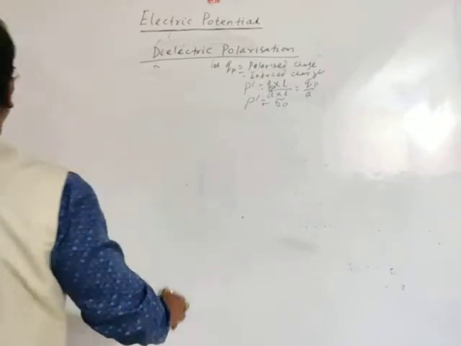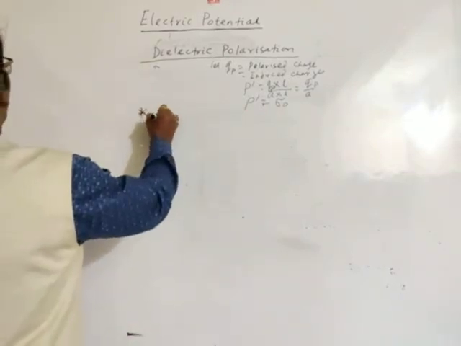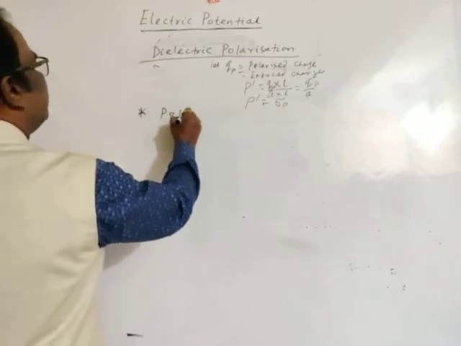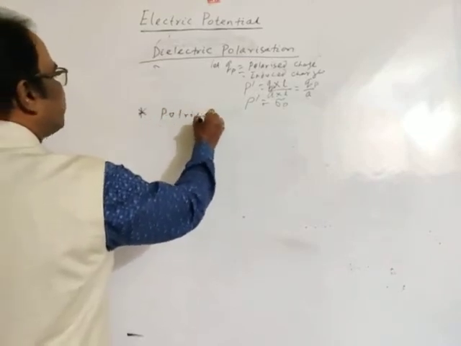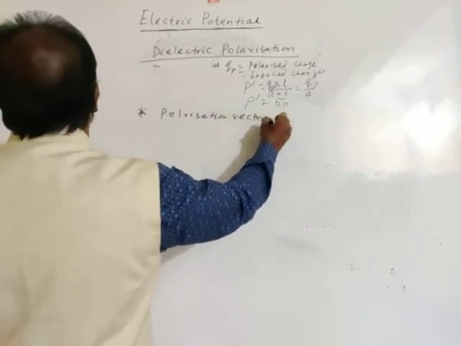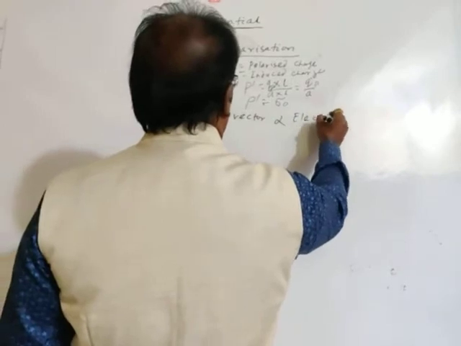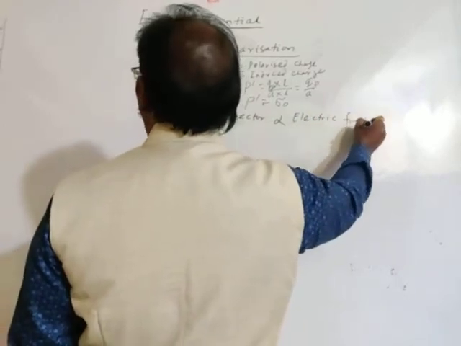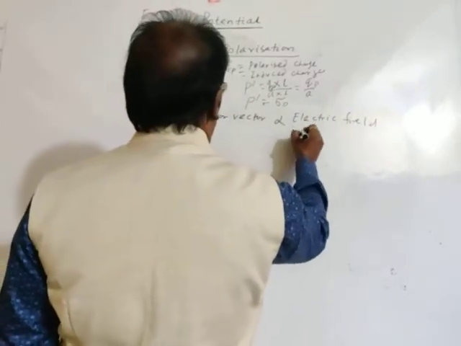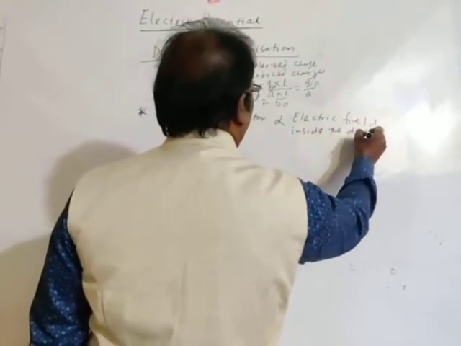Now, the concept: the dielectric polarization vector is directly proportional to the electric field inside the dielectric.